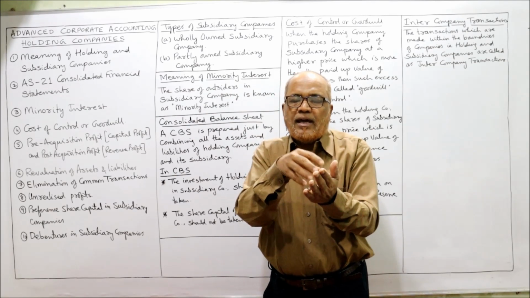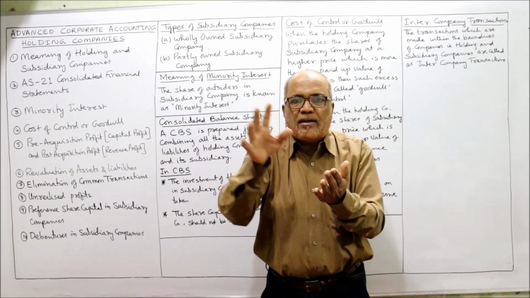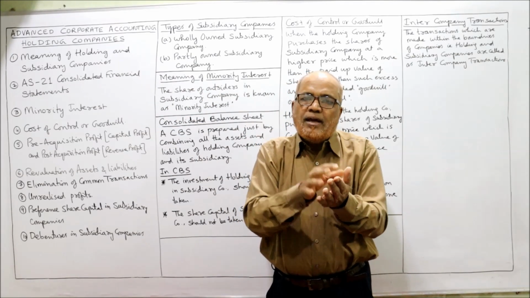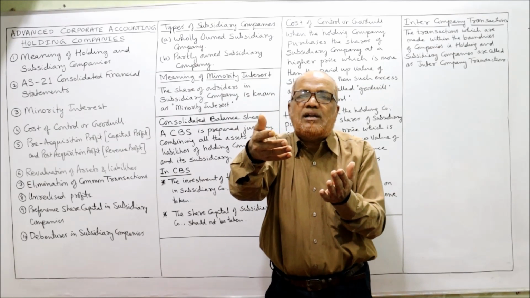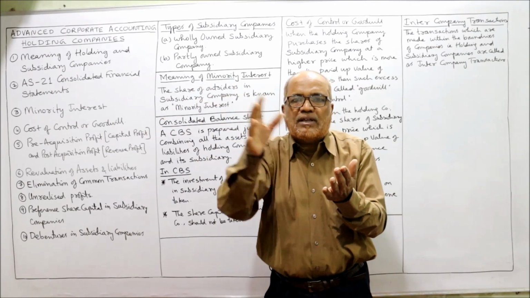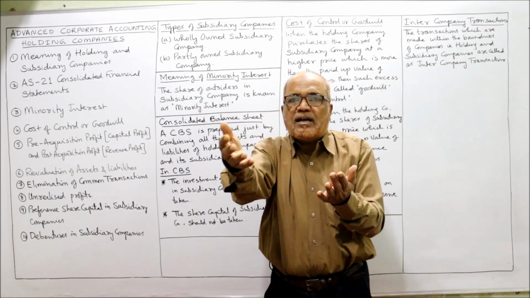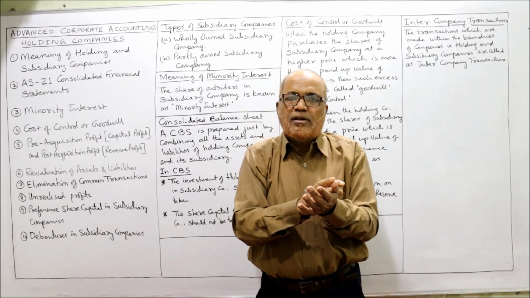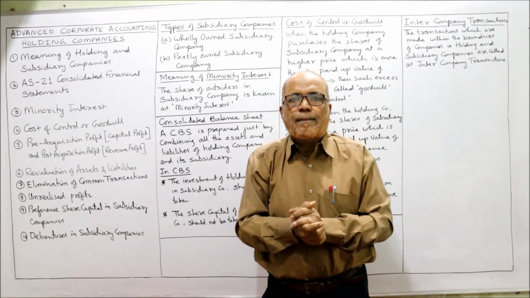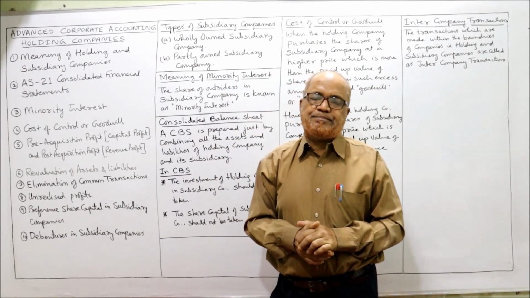A company will be called a holding company if it holds the composition of directors of the subsidiary company. A company is said to be a holding company when it holds more than 50% of the paid up equity capital of another company. A company will be called a holding company if the other company is a subsidiary company, and another company is also a subsidiary company. So in these circumstances, there is a relationship of holding company and subsidiary company.